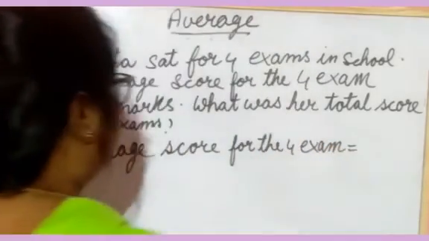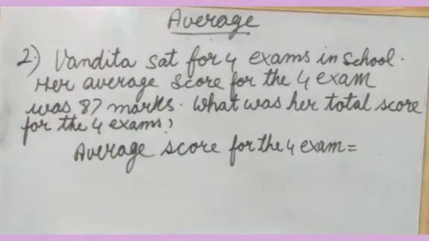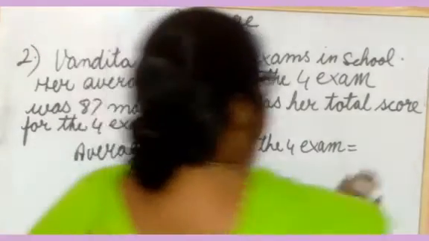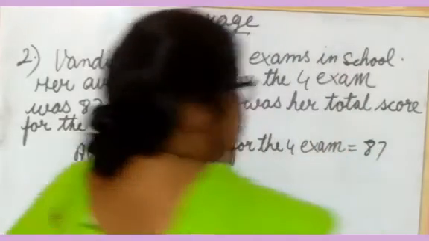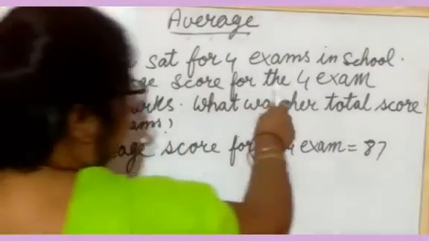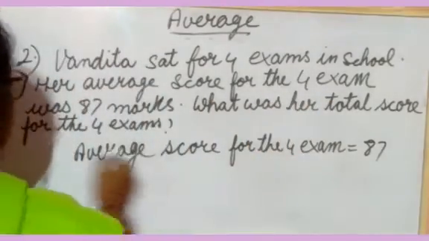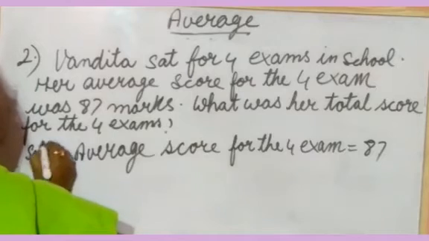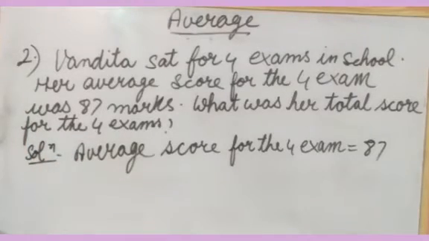What is the average score for the 4 exams? 87. Here it is written, the average score of the 4 exams. So I have written, solution started here: the average score of the 4 exams is 87.